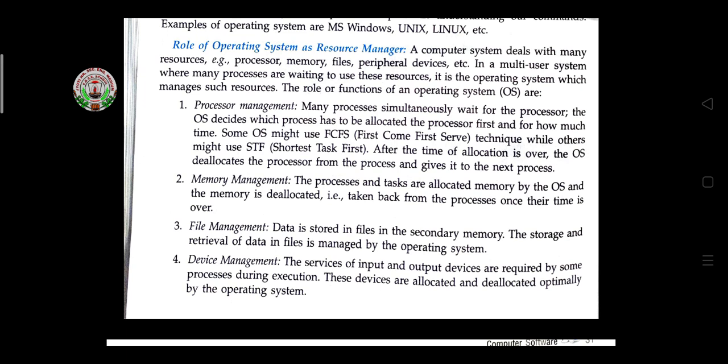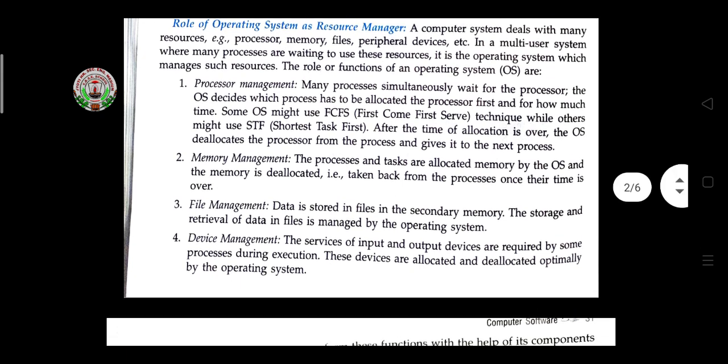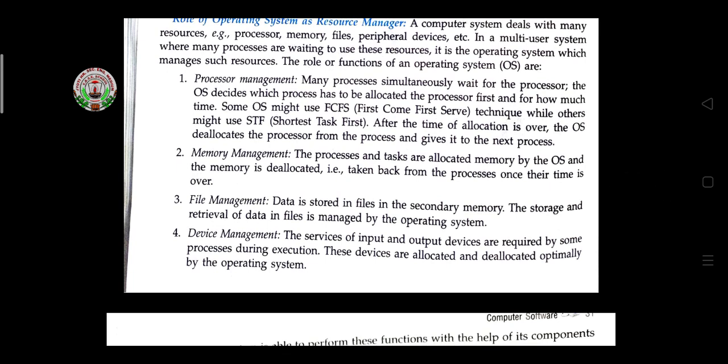Then file management. Data is stored in files in the secondary memory. The storage and retrieval of data in files is managed by the operating system. We store our data in the secondary memory, and the operating system manages how to send and how to retrieve the data. Then device management.